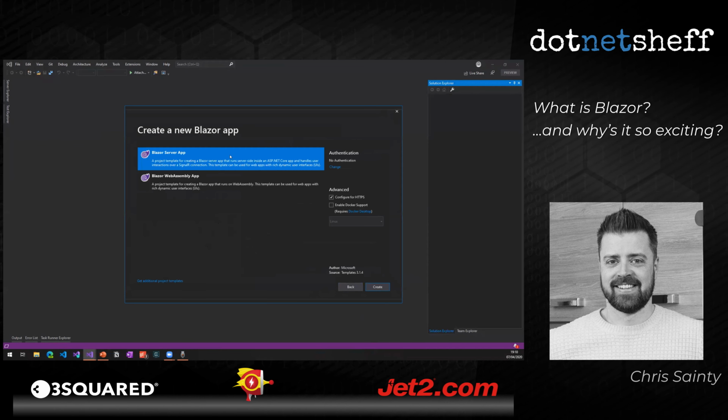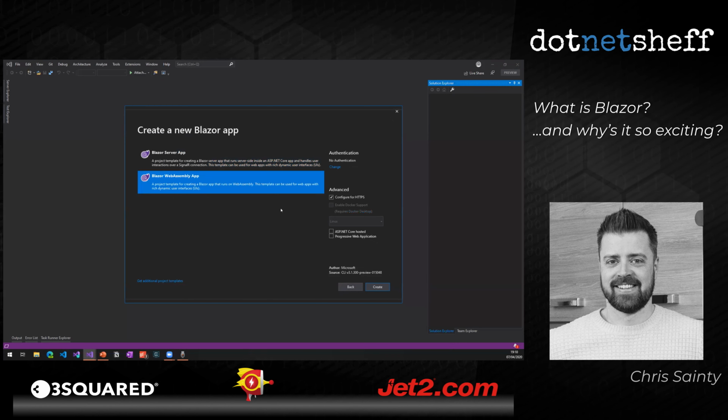So when we get to this create new Blazor app screen, we've got a couple of options, Blazor Server app and Blazor WebAssembly. Now, because we're currently in preview, this WebAssembly template you need to install using the .NET CLI, and there are instructions to do that on the official Blazor site, which is at blazor.net. So we can select a Blazor WebAssembly app.